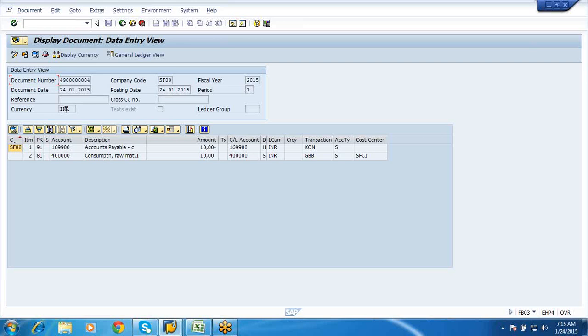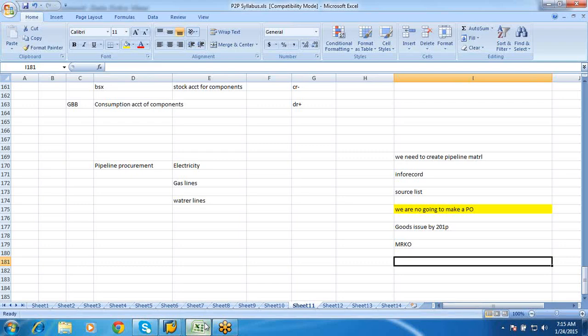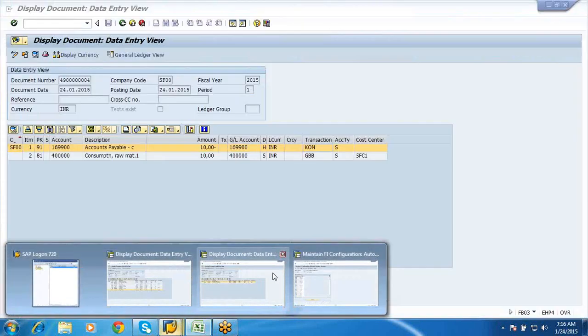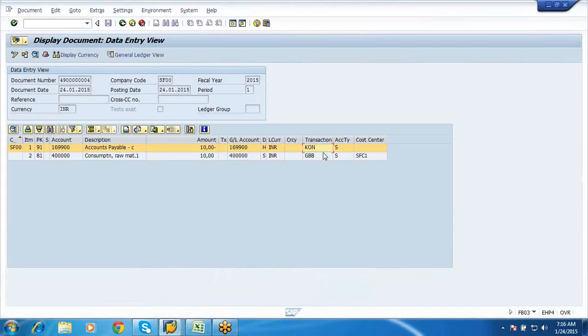Your consumption account will be debited, that is plus, and your pipeline account will be credited. That is your KON, minus, that is your credit, and your GBB is debit, plus. So this is how the accounting entries would be seen for your consumption and similarly for your consignment also.